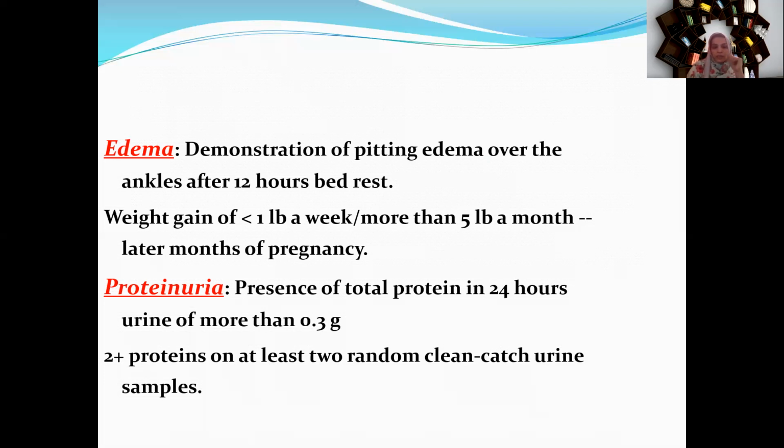Then proteinuria. We have already seen that if 0.3 grams of protein is present in a 24-hour urine sample, then we can label it as proteinuria. If we are checking a urine sample for protein, we can see 2+ protein.